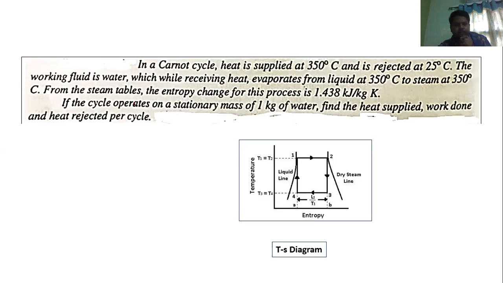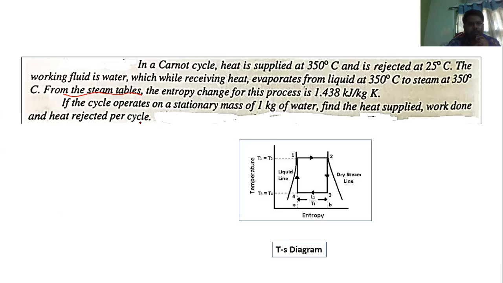From the steam tables, the entropy change for this process is 1.438 kilojoule per kg Kelvin. How to read steam tables, I will discuss in the next class.